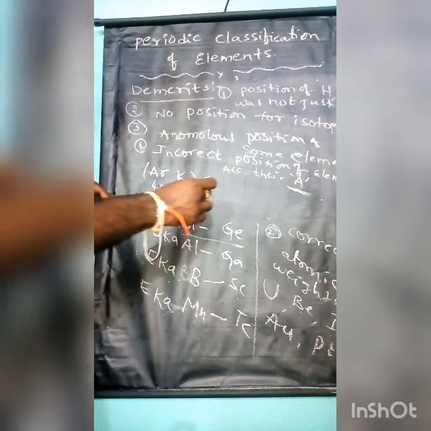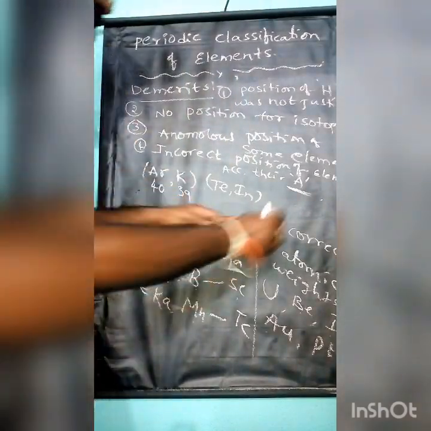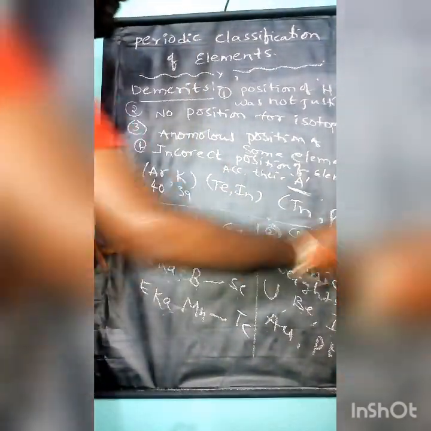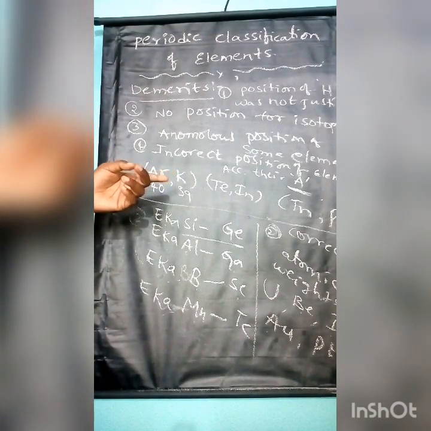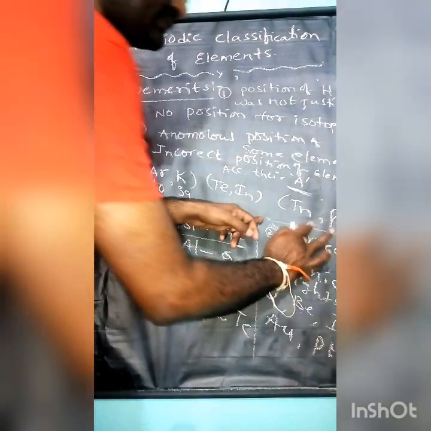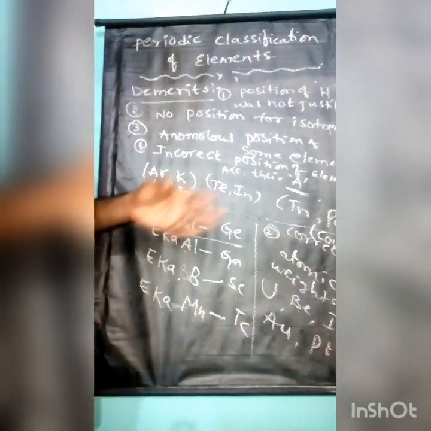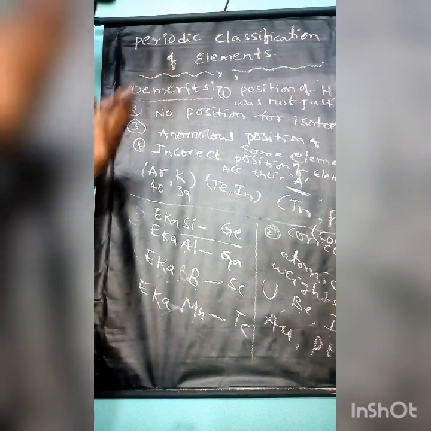One more pair is tellurium and iodine. These are also incorrectly placed, and so are tantalum and osmium in his classification. You can remember this. One more pair is cobalt and nickel. That pair also does not follow the increasing order of atomic masses, like argon and potassium.